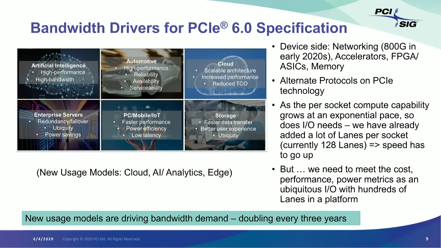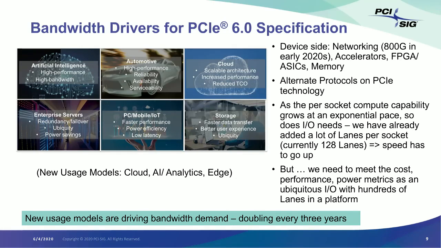These usages are driving new innovations, which in turn is enabling more usage models, and this is leading to the virtuous cycle of more compute, more communications, more interconnect bandwidth. So what we are seeing is on the device side, networking is going to move to 800 gig in the early 2020s. That will need 64 gig. Accelerators have an insatiable demand for bandwidth.